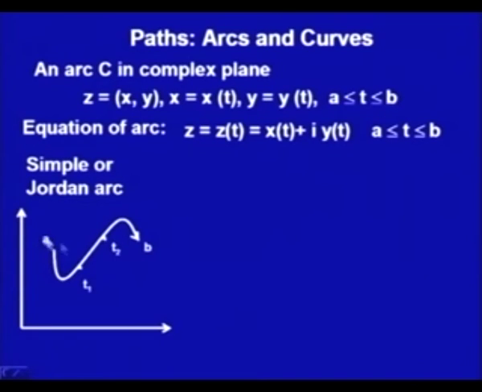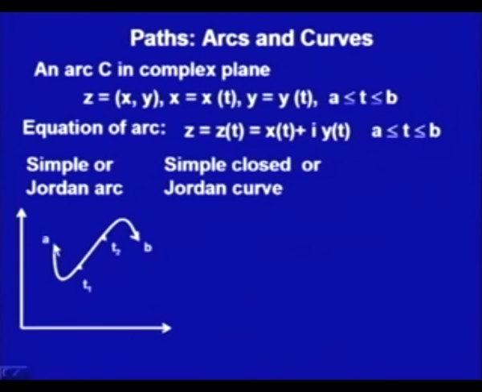Now, I can treat this A and B as real numbers, that is, I can signify these real numbers with the x axis or with the y axis, depending upon what kind of equation of the curve or what kind of curve I am having, that we will explain a little later. So, this arc which is not crossing itself at any point, and whose initial point and ending point are different, is called a simple arc, also known as a Jordan arc.